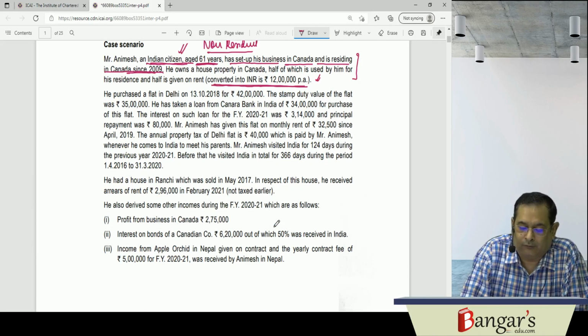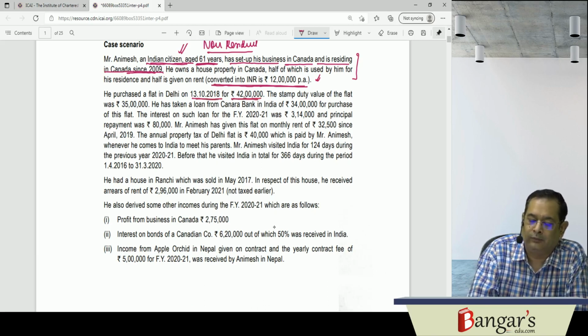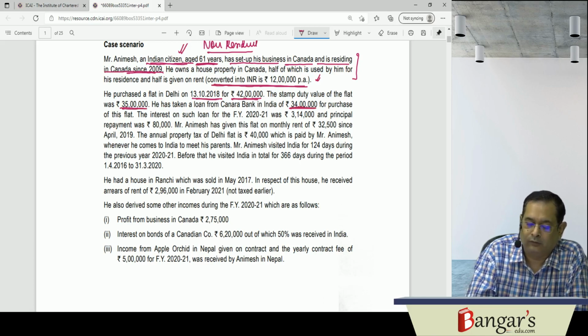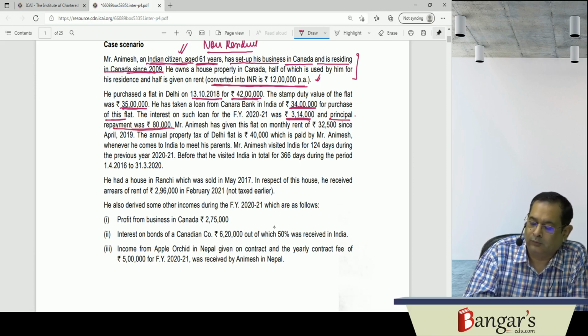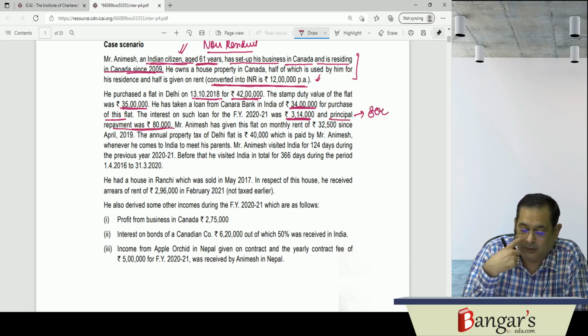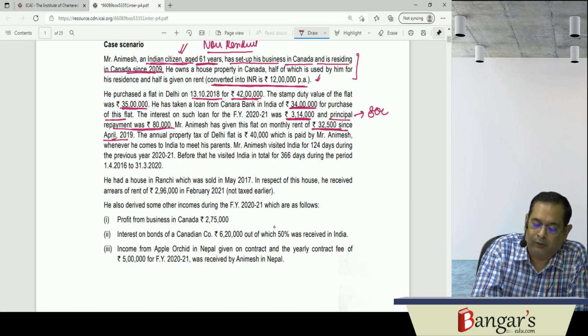Then he purchased a flat in Delhi for rupees 42 lakhs on 31st of October 2018. The stamp duty value was rupees 35 lakhs. He has taken a loan from Canara Bank for 34 lakhs for purchase of this flat. The interest on the loan amounted to 3,14,000 and the principal repayment was rupees 80,000. The principal repayment will be eligible for deduction under 80C. Animesh has given this flat on a monthly rent of 32,500 since April 2019.